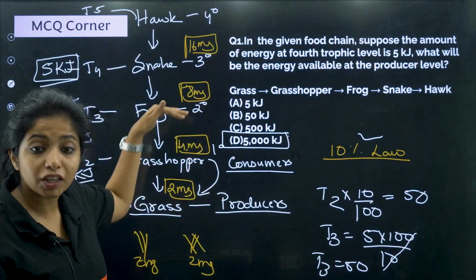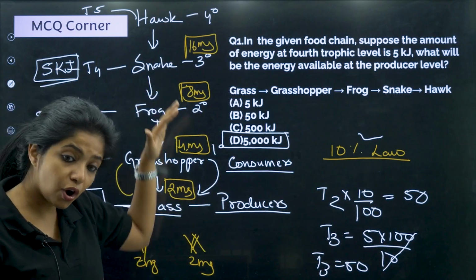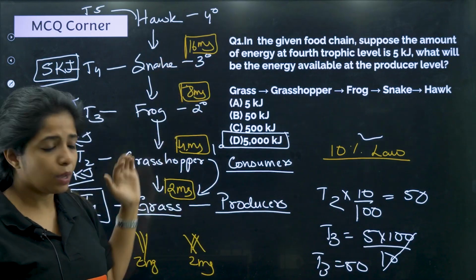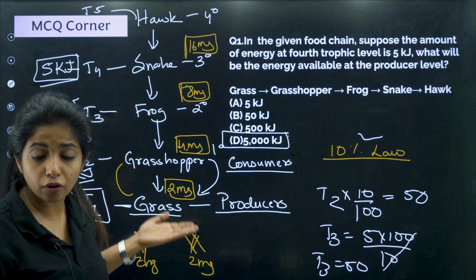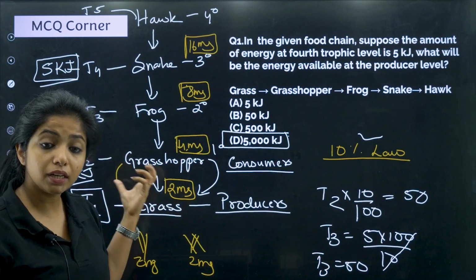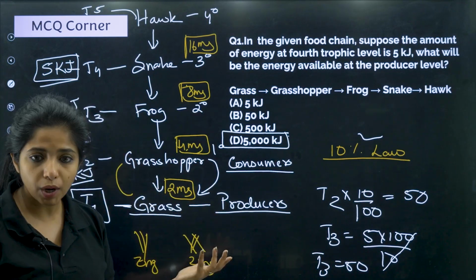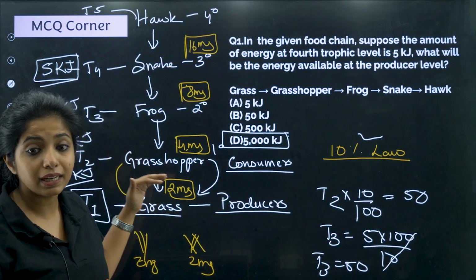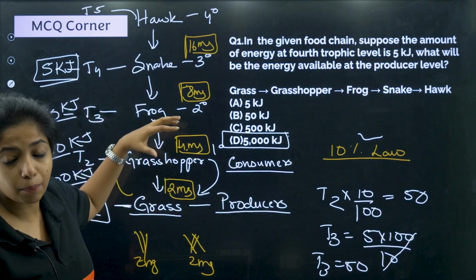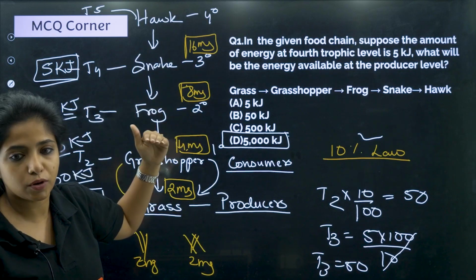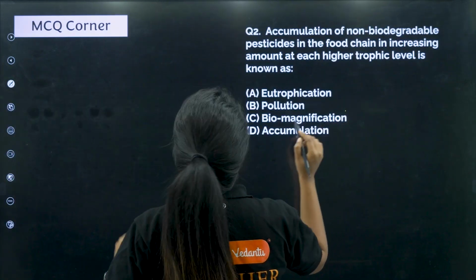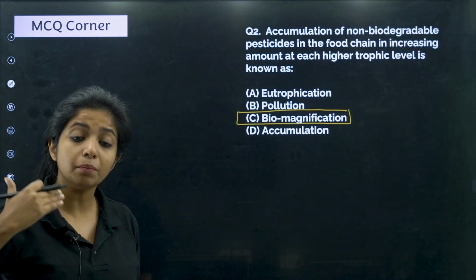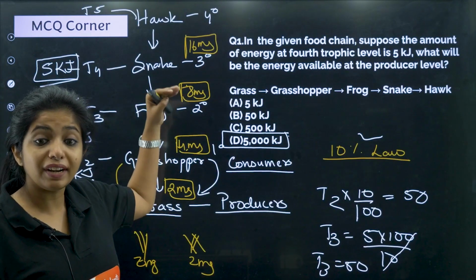But anyway, it is getting accumulated, it is not falling off. The level keeps on increasing throughout the trophic levels, because organisms are going to eat a lot from the trophic level below, and also it gets accumulated in their body, because it cannot be broken down. These are chemicals, they cannot be easily broken down. What do you call this process of increase of the pesticide along the trophic levels? You call this process biomagnification. It is getting magnified, the level is increasing.